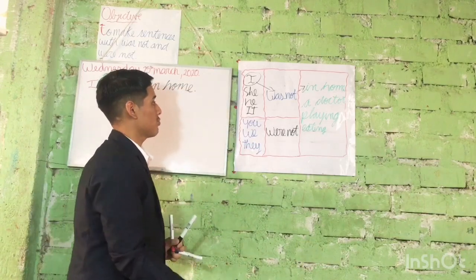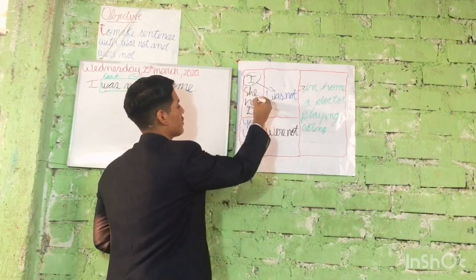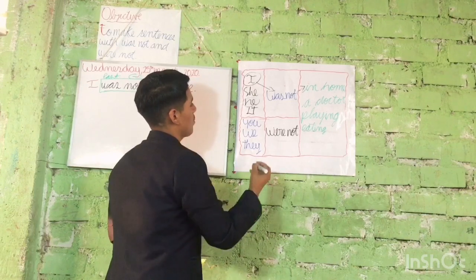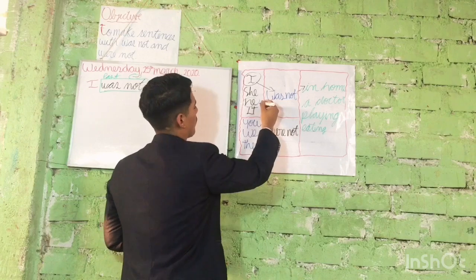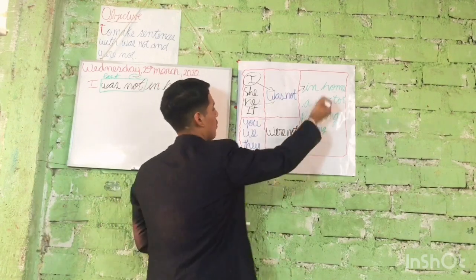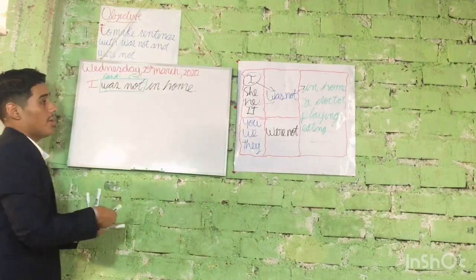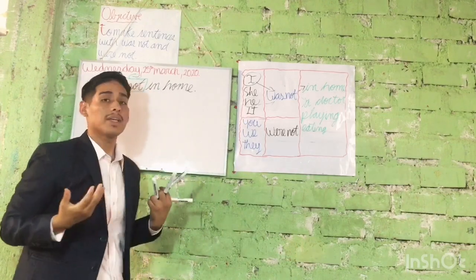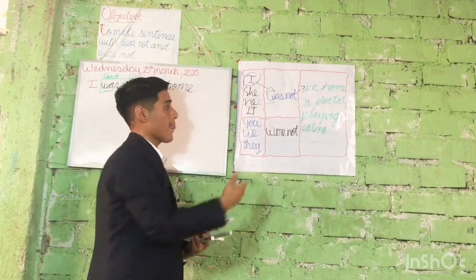Okay, let's make another sentence. Maybe we can use the subject he. Let's go with was not. He was not maybe a doctor. Okay, a doctor. Very good. So now we have another sentence. Repeat after me.